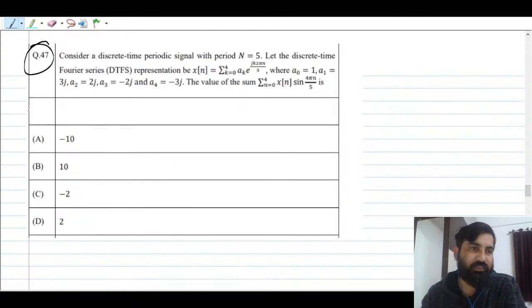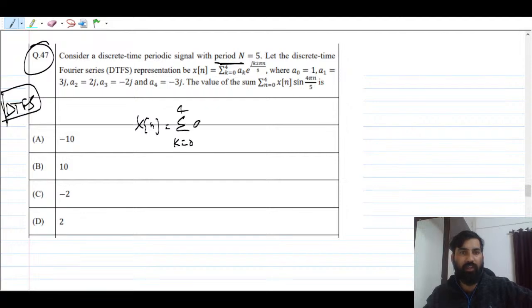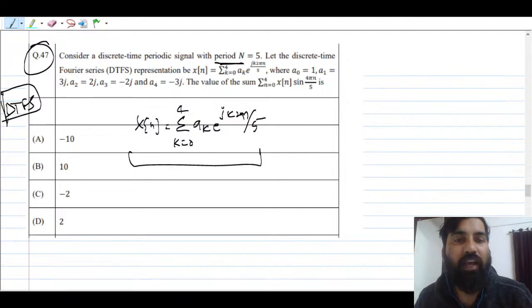Question number 47. This question was from the discrete time Fourier series, DTFS, or discrete Fourier series, you can say. So consider a discrete time periodic signal. They have given a discrete time periodic signal with N equal to 5, so the period is nothing but 5 here. This is the definition they have given. You see, x of n is given as summation k equal to 0 to 4 of a_k e raised to power j k 2 pi n by 5. So this is nothing but a definition. You don't have to worry about that. The definition is given. And how do we get the definition?